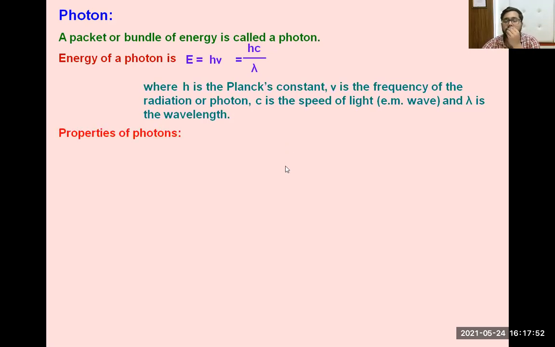Now, there are some properties of this photon which are very important to understand first. Then we will discuss the photoelectric effect.